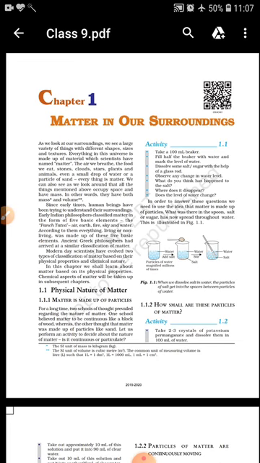But modern scientists classified these five things according to their physical properties or chemical properties. In this chapter, we are going to teach you according to physical properties. So let's start: physical nature of matter.